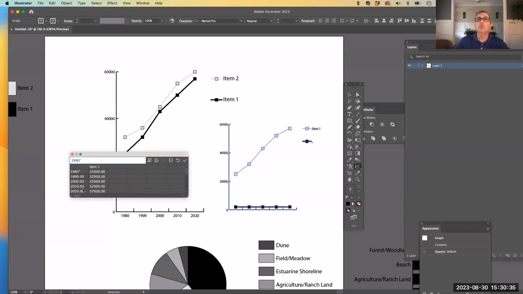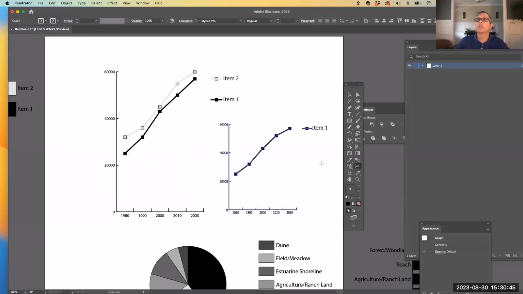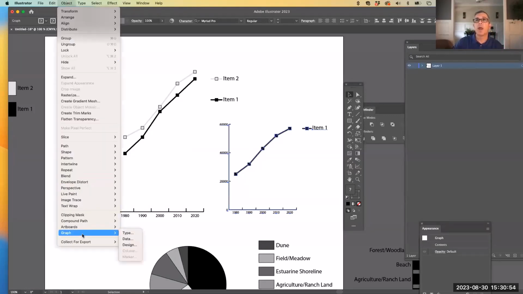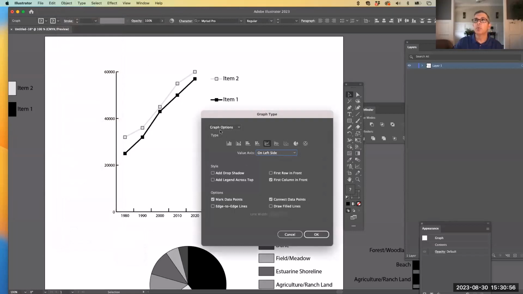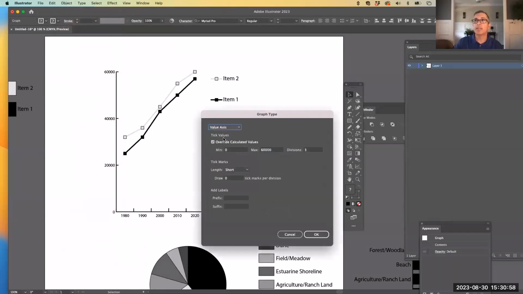So the only time that you use these little shift bookmarks is when you're putting in the actual years, and they're supposed to be representational of words. There we go. So you see there, it's wrong. So in order to fix that, you have to go back and undo it. So you would have to go back to Object, Graph, Type, pull the graph options to Value Axis again, and click off the override calculated values and hit OK.